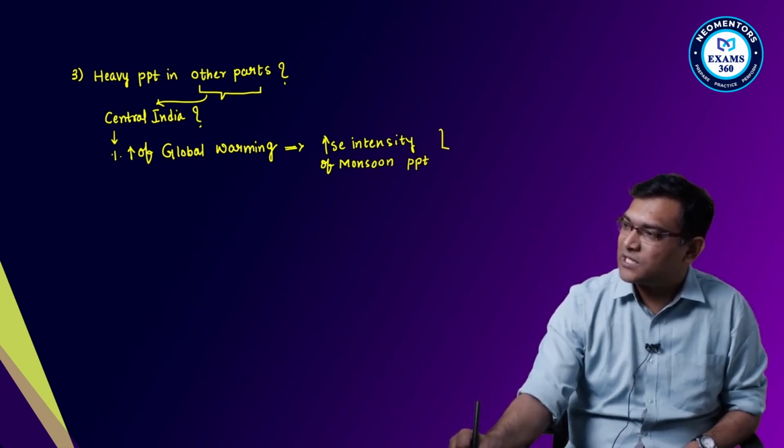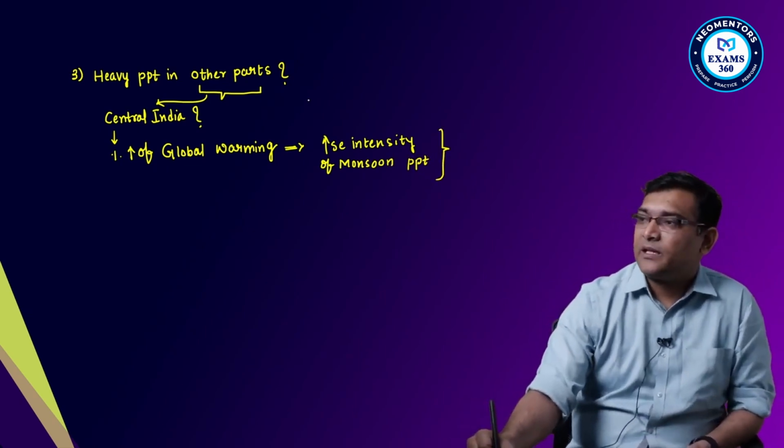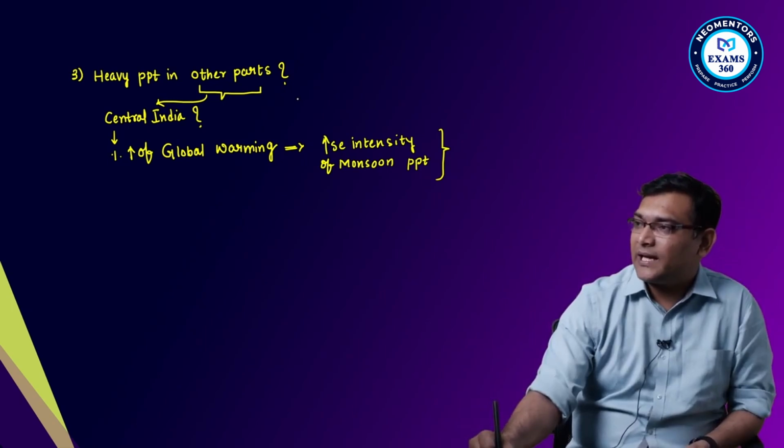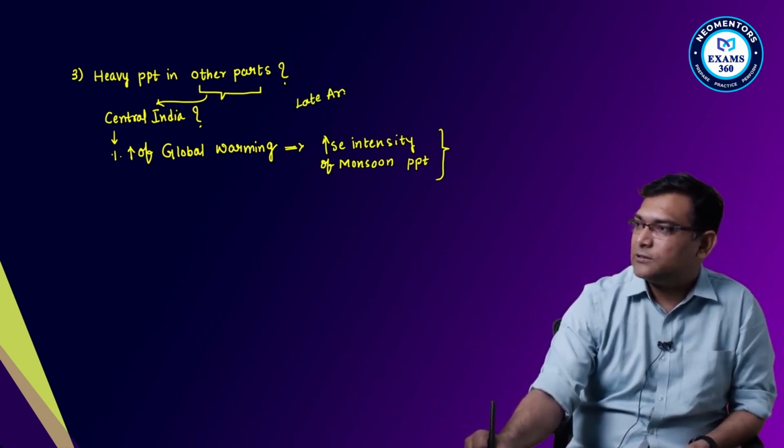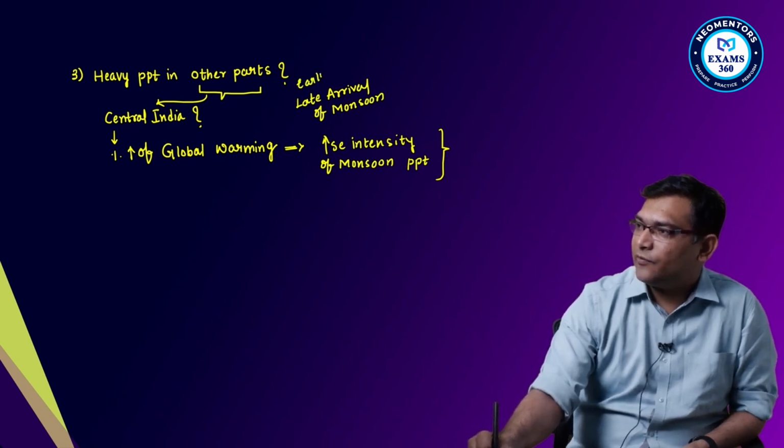Though the frequency has reduced, sometimes there is a late arrival of the monsoon and early withdrawal of the monsoons.